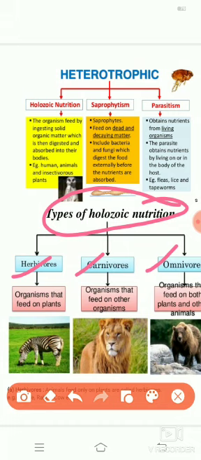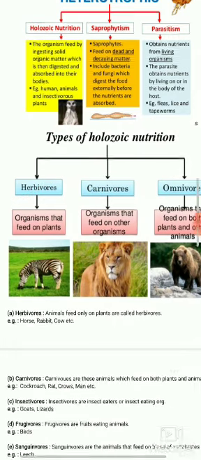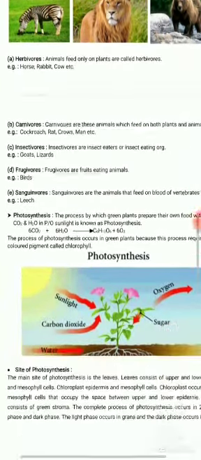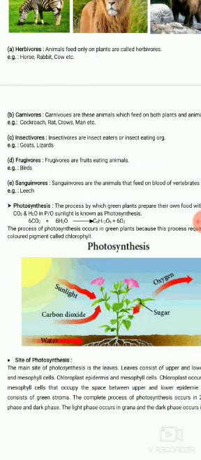The organisms that feed on plants are called herbivores, those that feed on other organisms are called carnivores, and omnivores are those that feed on both plants and other animals. There are further two types, frugivorous and sanguivorous.